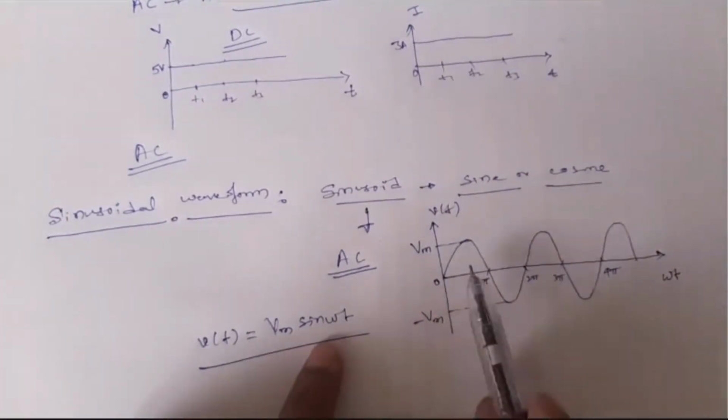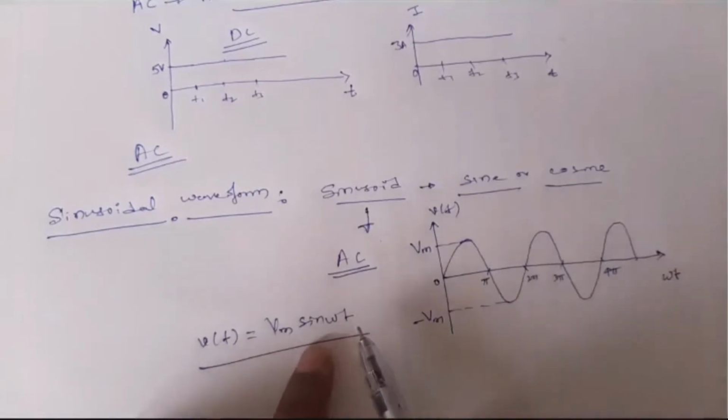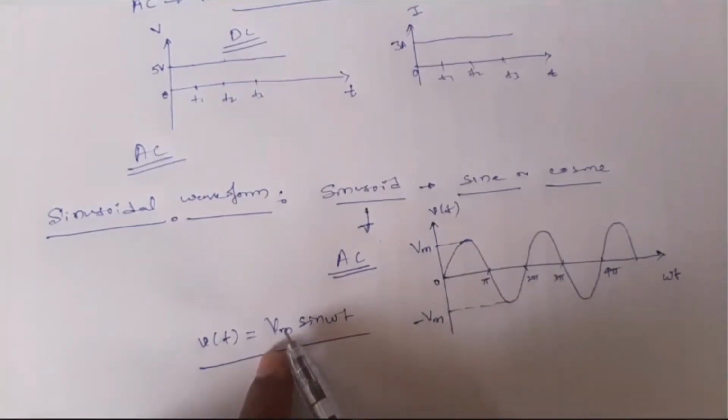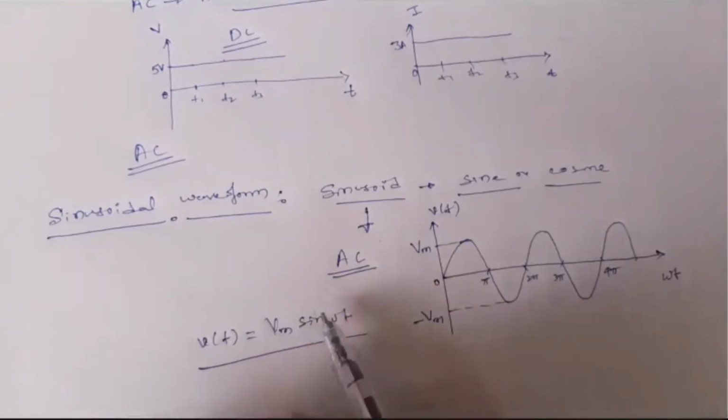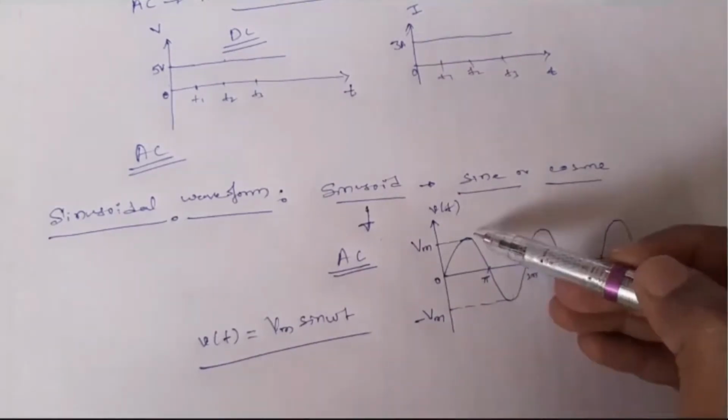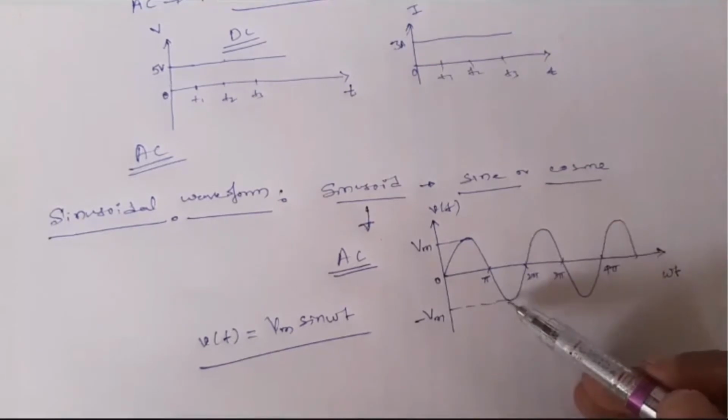V of t is Vm, the amplitude, times sine omega t. How does this amplitude vary? It varies as per sine omega t. So the amplitude will be instantaneous. Vm is the maximum amplitude, or we can also call it the peak amplitude. The maximum amplitude, whether positive or negative, is the same; only the positive is plus Vm and the negative is minus Vm. It's also called the peak amplitude.